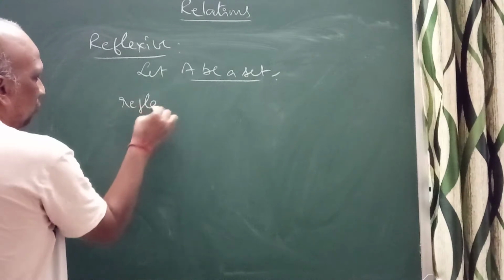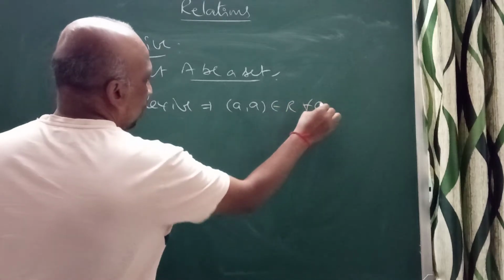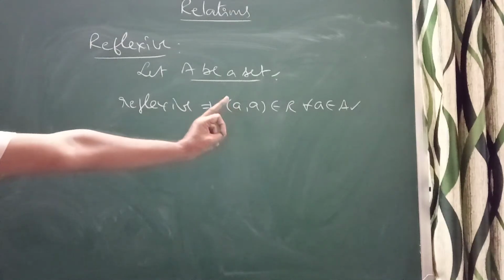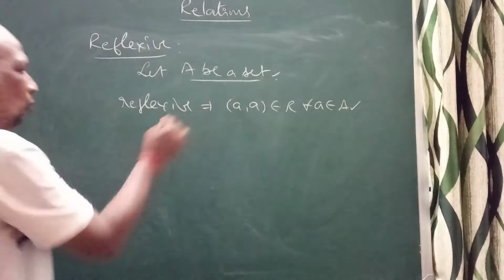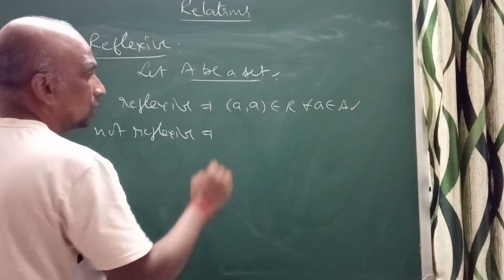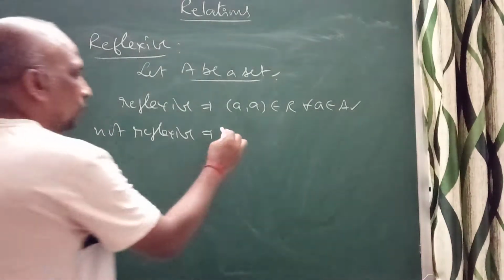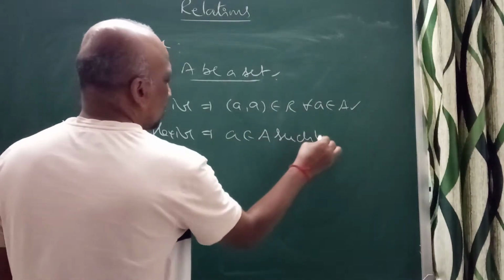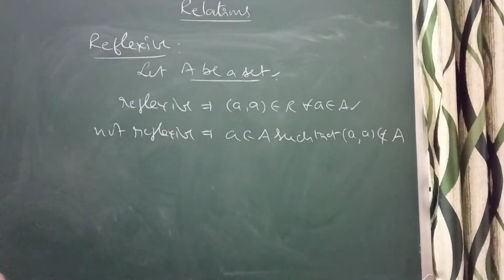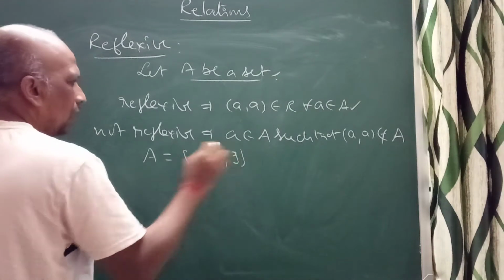That means when it is reflexive, I can write (a, a) belongs to R for all a belongs to A. If it is not reflexive, then there exists a belongs to A such that (a, a) doesn't belong to R. For example, when I have taken A is equal to {1, 2, 3}, 3 elements are there.